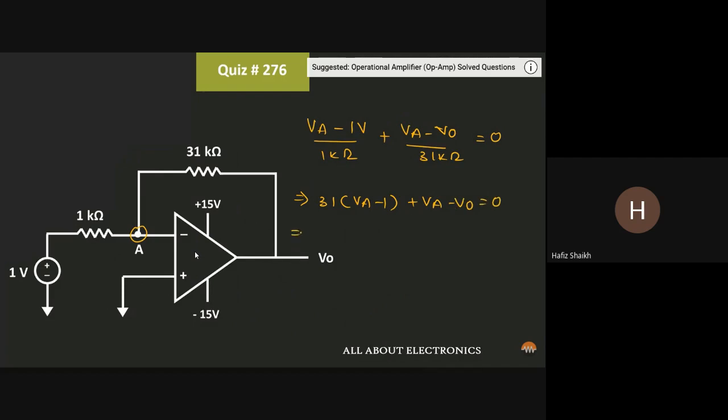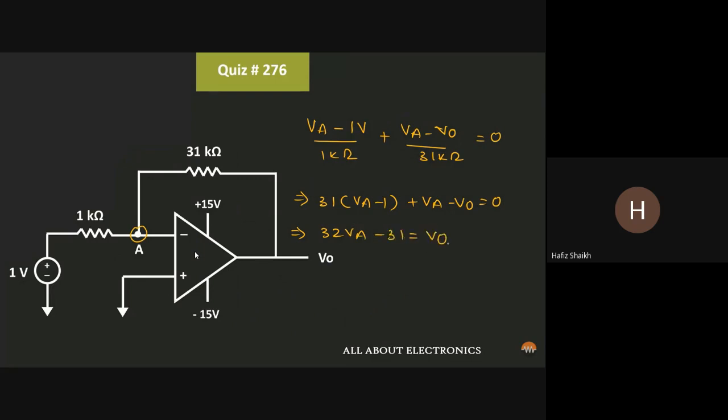Or we can say that 32 times VA minus 31 is equal to V out. And here V out is equal to minus 15 volt. So we can say that 32 times VA is equal to minus 15 plus 31 volt. That means VA will be equal to 0.5 volt.